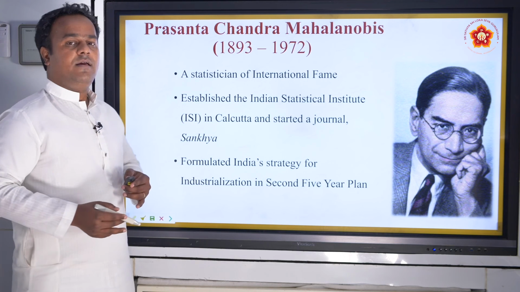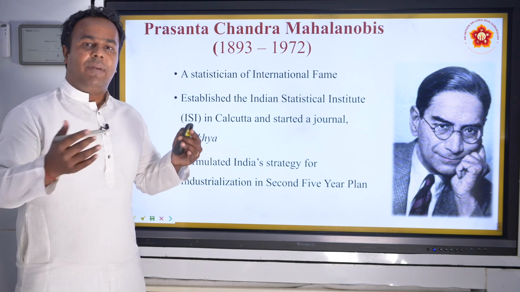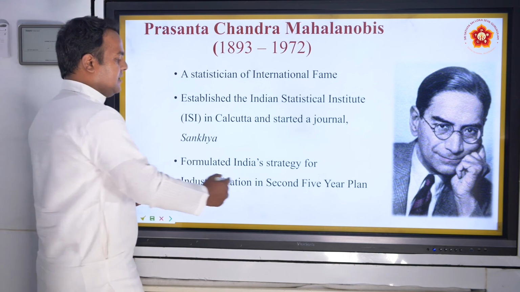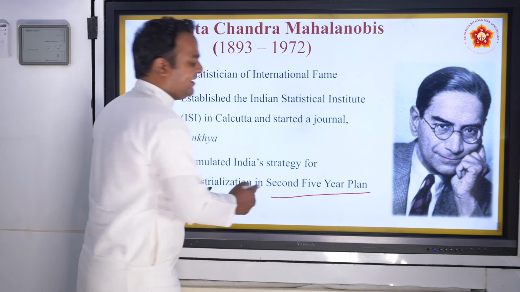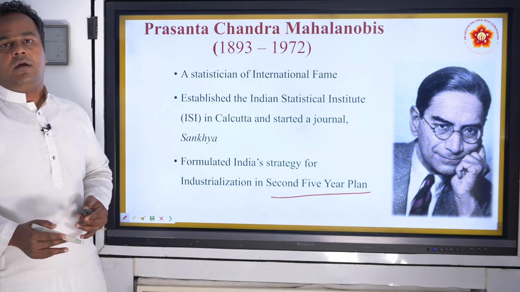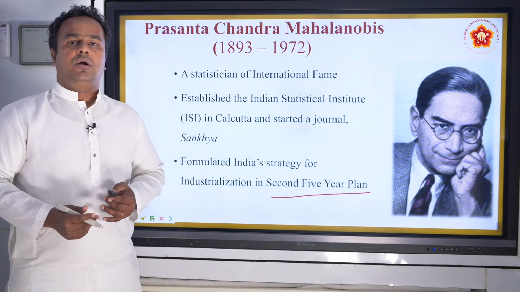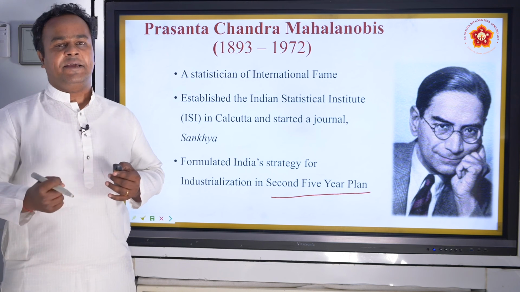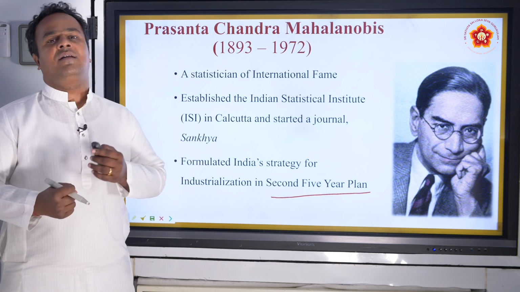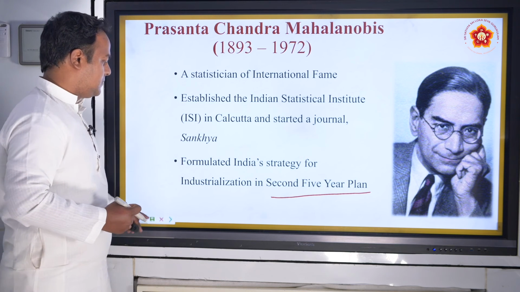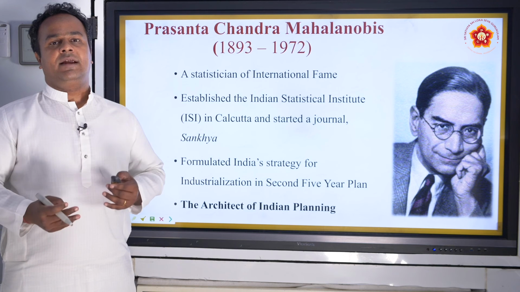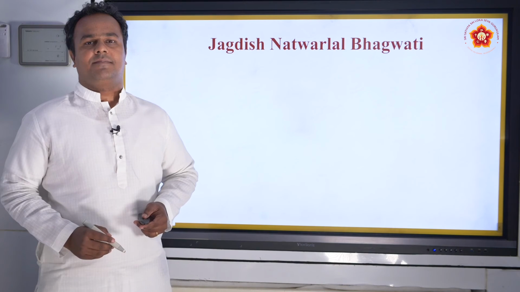And he actually came up with the plan for industrialization during the second five-year plan after independence. He came up with a plan to increase the number of industries, modern industries, in India. This was under Jawaharlal Nehru. Therefore, he is called the architect of Indian planning.